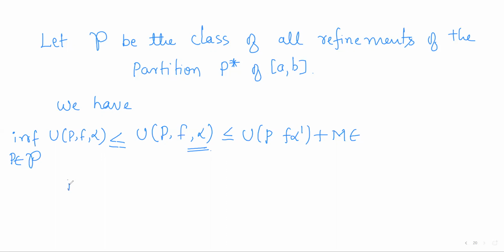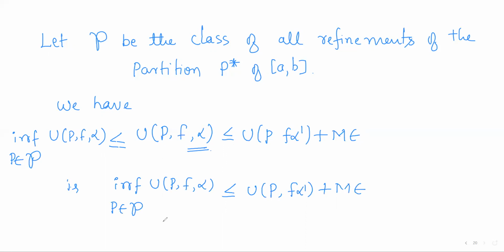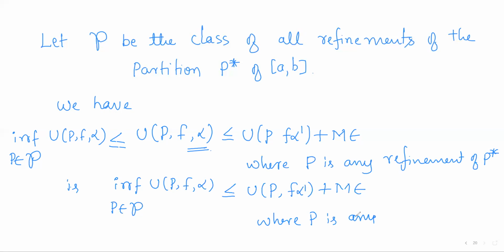That is, the infimum of U(P, f, alpha) as P varies over all refinements of P star is less than or equal to U(P, f, alpha dash) plus M epsilon, where P is any refinement of P star, right?